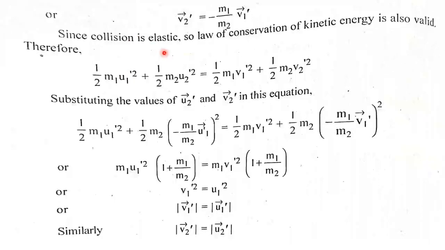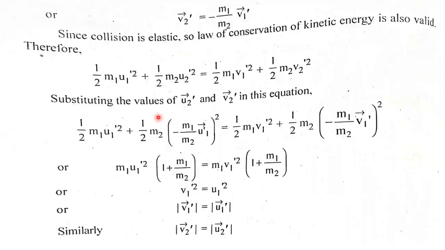Since we know the collision is elastic, the law of conservation of kinetic energy is also valid. So we can write half m1u1 dash square plus half m2u2 dash square equals half m1v1 dash square plus half m2v2 dash square.